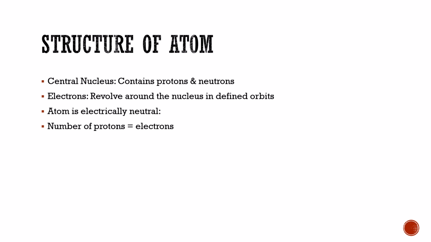Next is structure of atom. Central nucleus: the central nucleus contains protons and neutrons. Electrons revolve around the nucleus in definite orbits. Atom is electrically neutral because it contains equal numbers of positive charge and negative charge. And number of protons is equal to number of electrons.